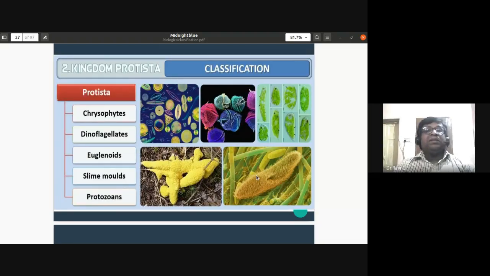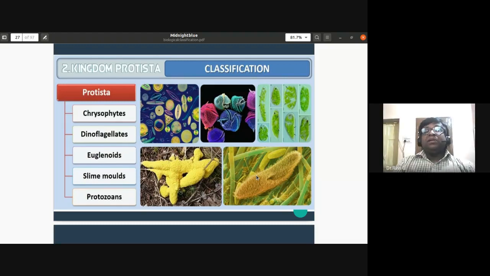Now Protista is classified into chrysophytes. Chrysophytes include the circular diatoms and longitudinal diatoms, the pennates and circular diatoms. I told you that the diatoms are called the jewels of the plant kingdom because of the ornamentation that they have.